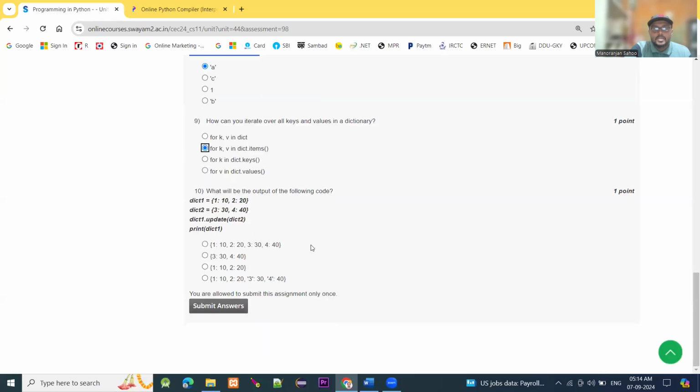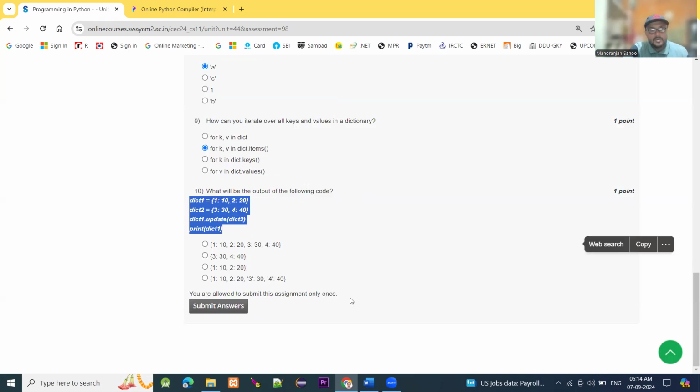Moving to the last question, what will be the output of the following code? Again, we will copy the code. Let's understand what will be the output. Dictionary 1 is 1: 10, 2: 20, 3: 30, 4: 40. Dictionary 1 update dictionary 2, then print dictionary 1.